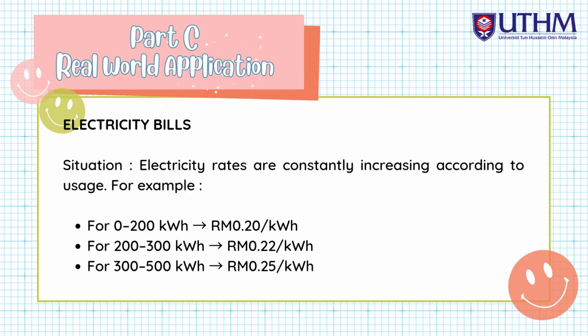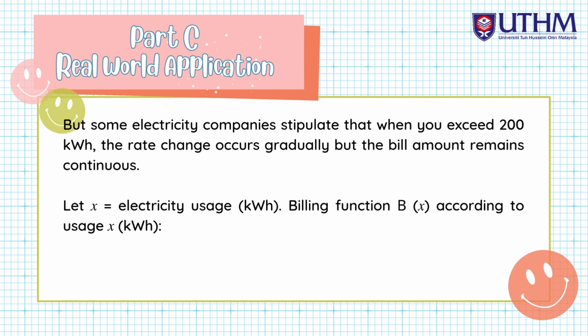Next, we move to the last part, real world application. We choose electricity bills. The situation is that electricity rates are constantly increasing according to usage. For example, for 0 to 200 kilowatt, RM 0.20 per kilowatt.